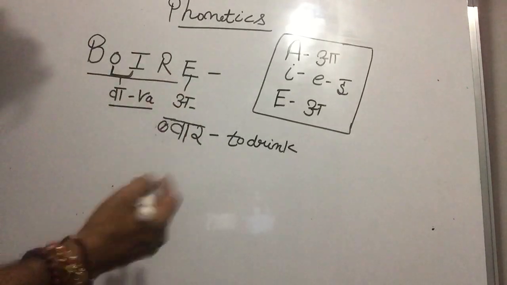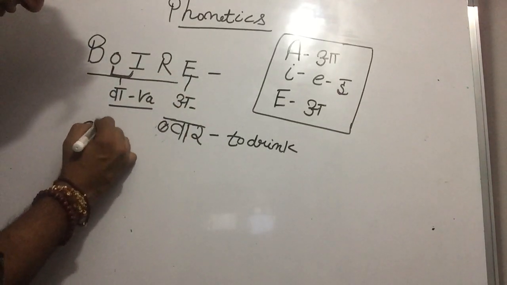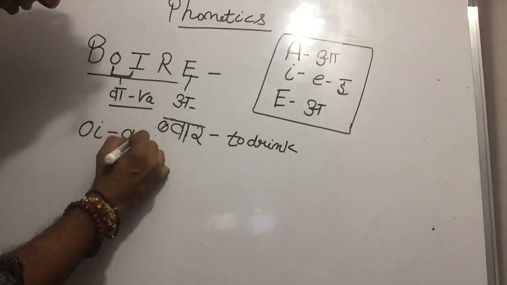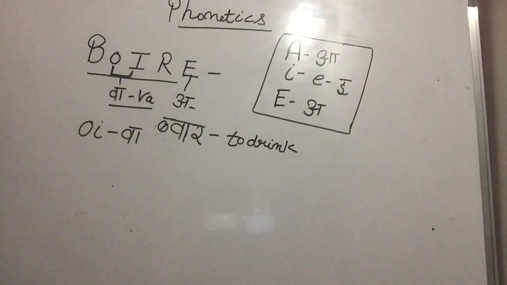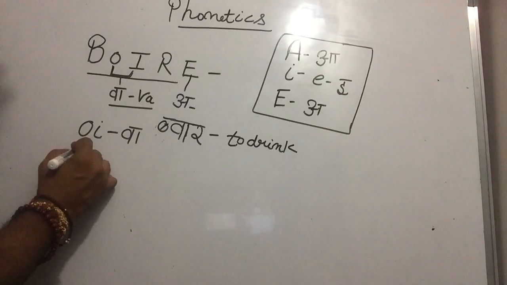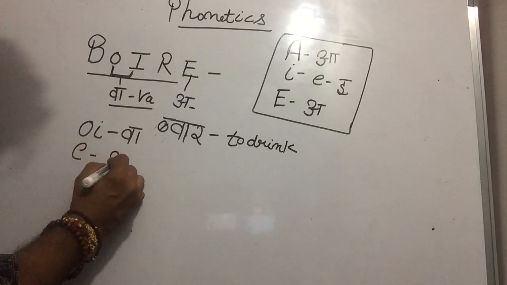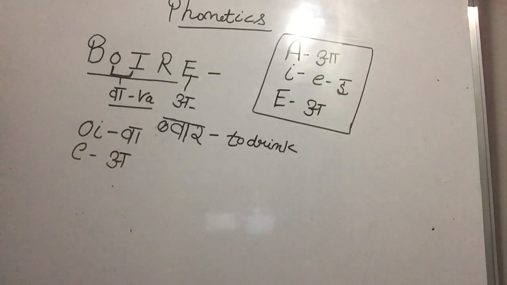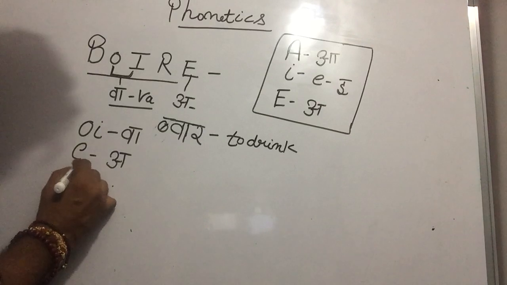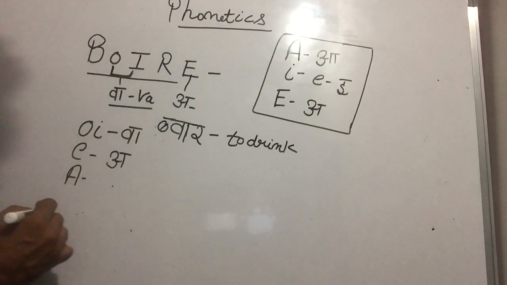So Paji, speak after me one more time. OI sound is va. E sound is A. And A sound is, Paji, what? Tell me what is the A sound?